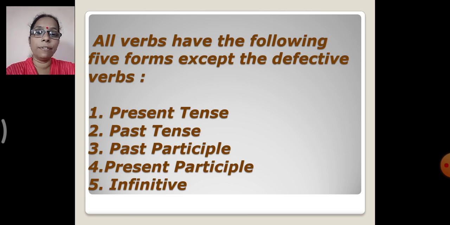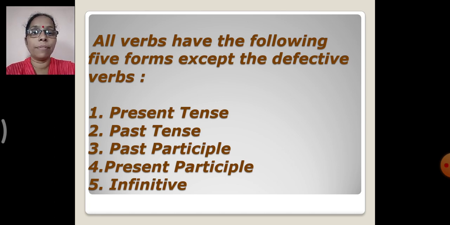Now which are the 5 forms? Present tense, past tense, past participle, present participle, infinitive. So which are the 5 forms? Present tense, past tense, past participle, present participle and infinitive. Okay? So these are the 5 forms, except there are some defective verbs, they do not have these 5 forms.